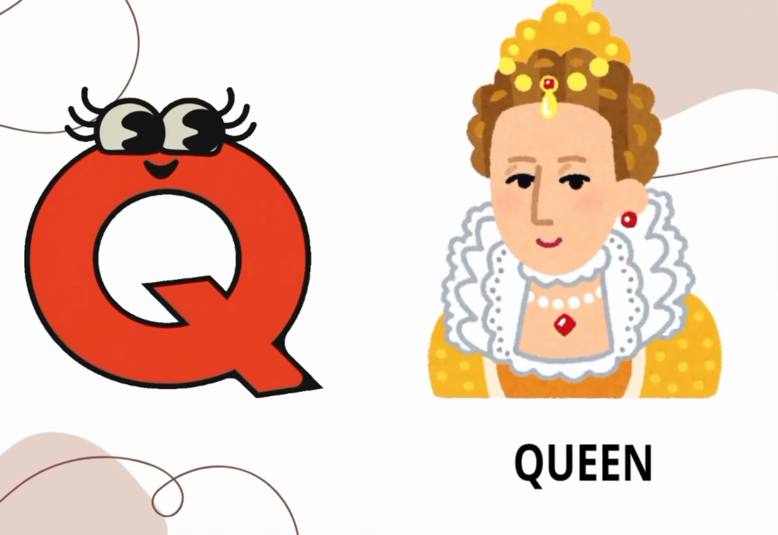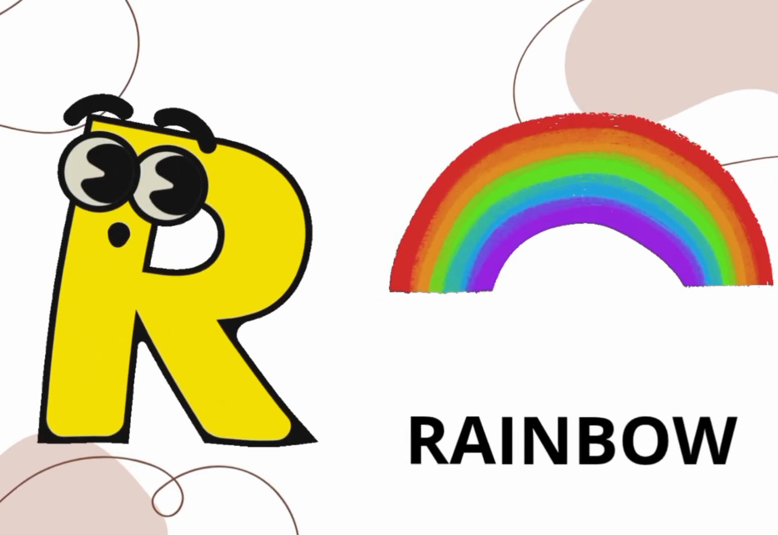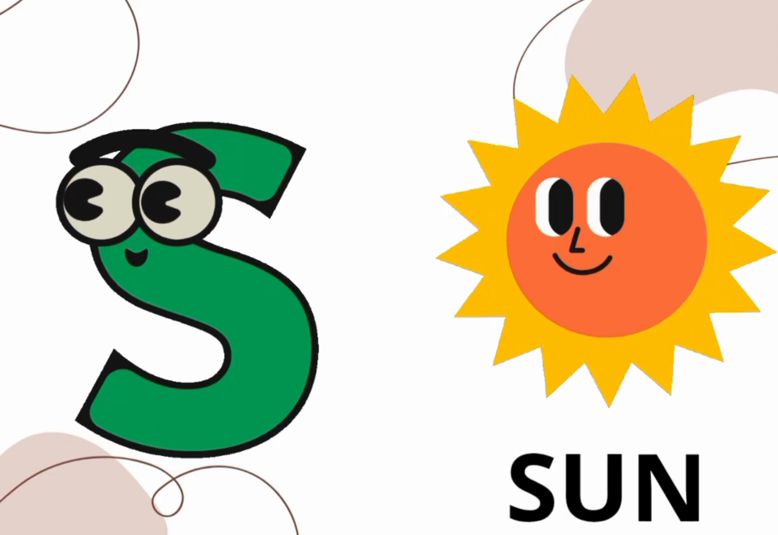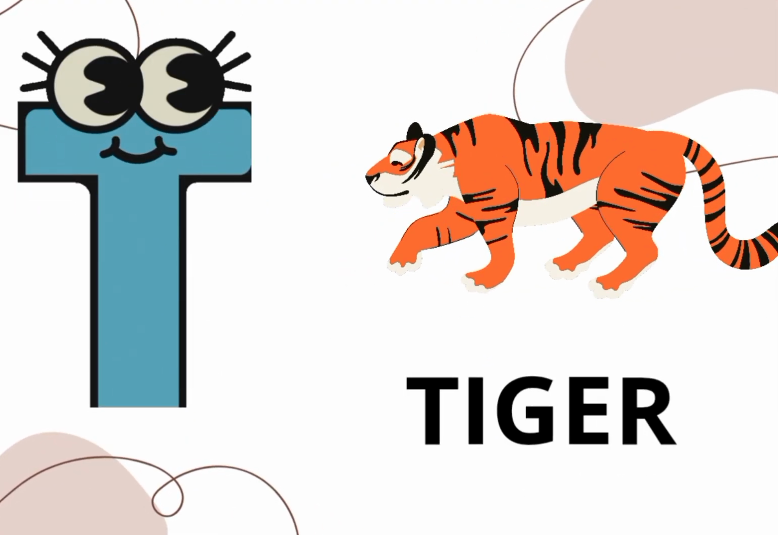Q is for queen, with a crown so grand. R is for rainbow colors in the land. S is for sun, shining bright and bold. T is for tiger, stripes of gold.